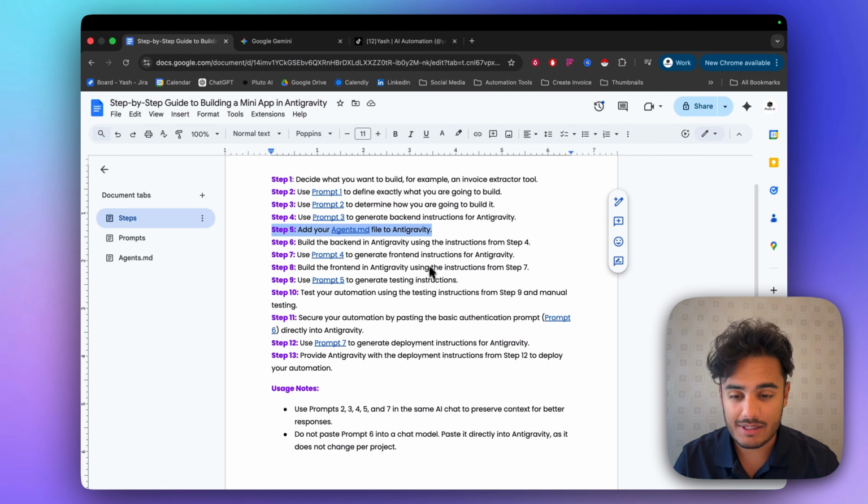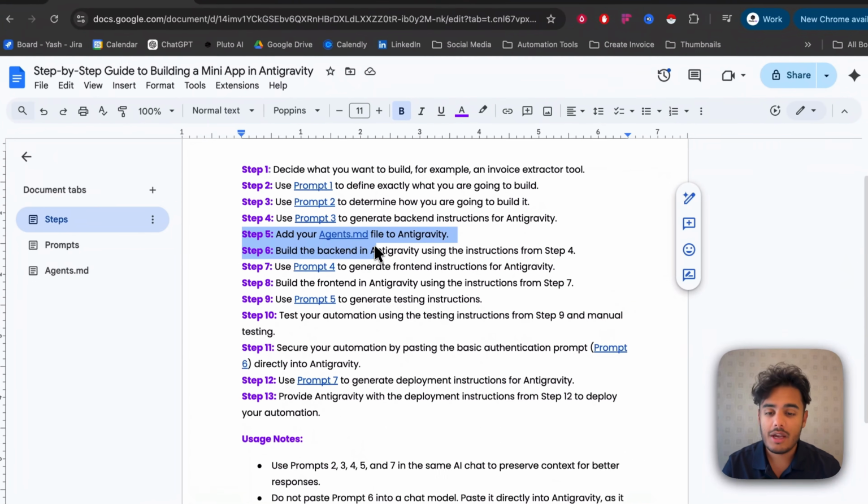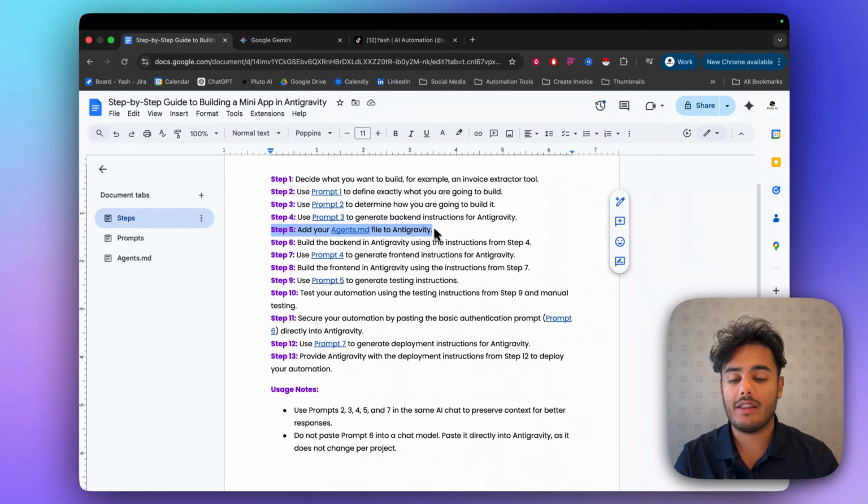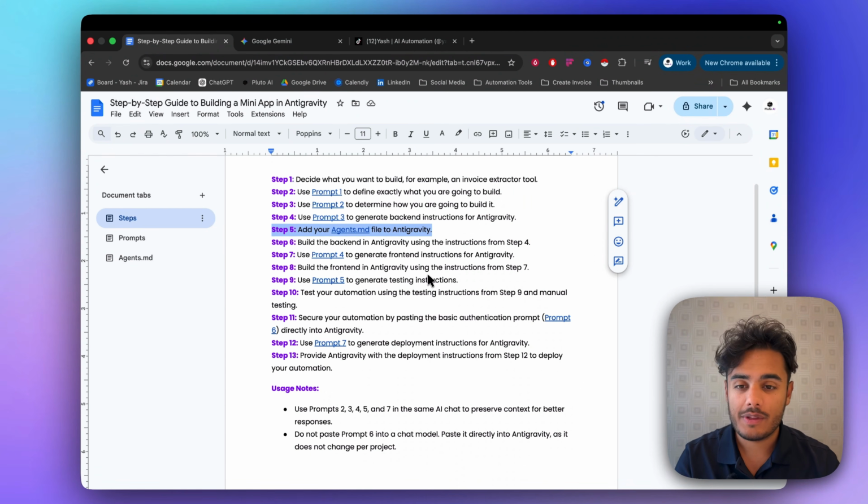Now I'm going to go back to our step-by-step, and now we go to step 5, which is to add our Agents.md file into Antigravity. So what does that all mean?